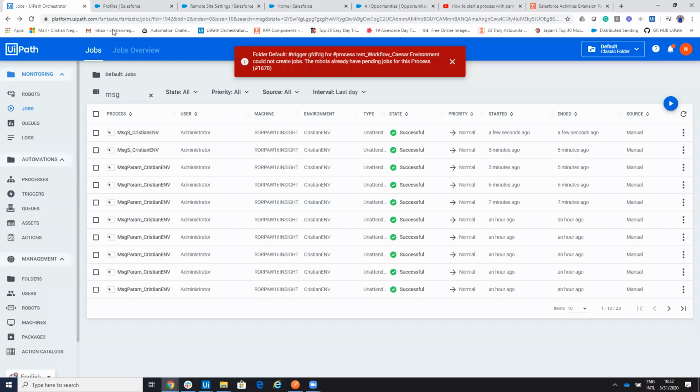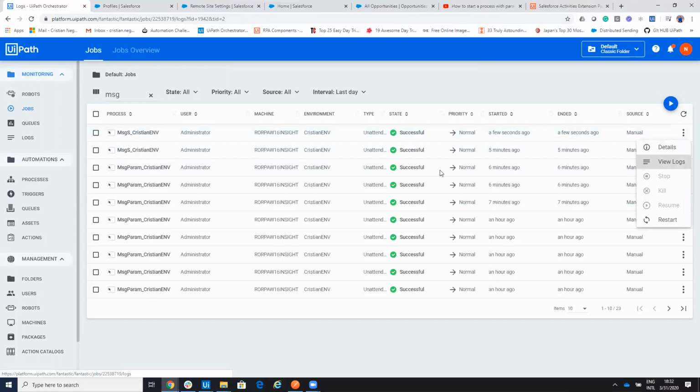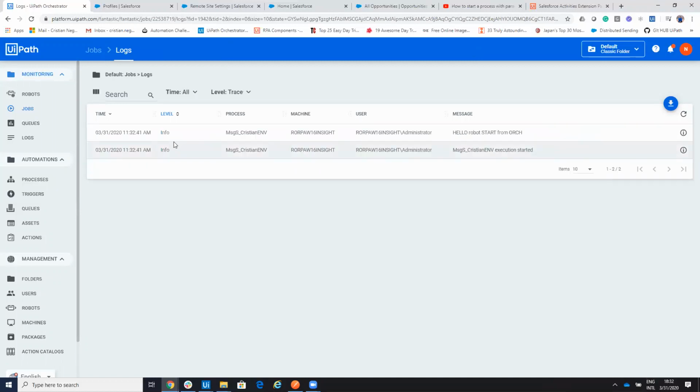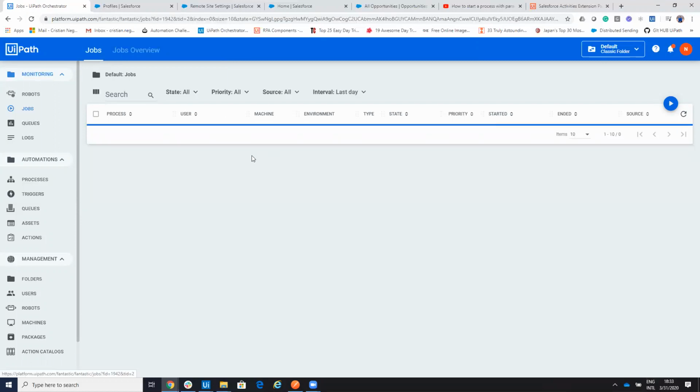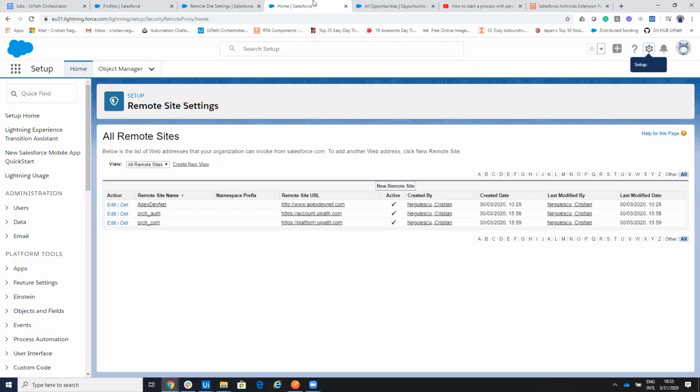here, remember that I have 2 processes if you follow the other movie. Now I have the processes on the remote, on the unattended robot. So you will see here on the log, I have this process that we executed a few seconds ago. You will see here on the logs that I have hello, robot start from the orchestrator. So the orchestrator received the message, and after receiving the message, it started this process, and you see it on the log.